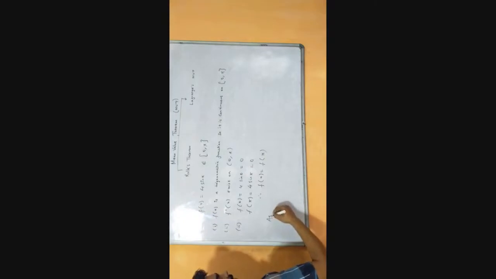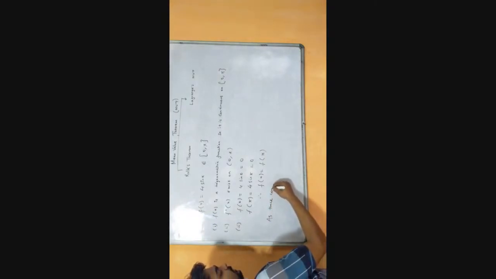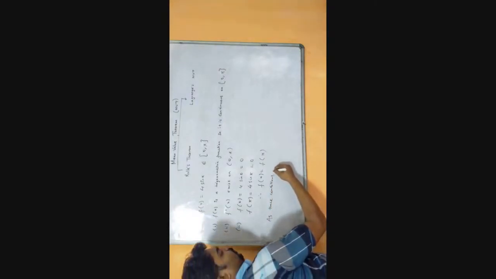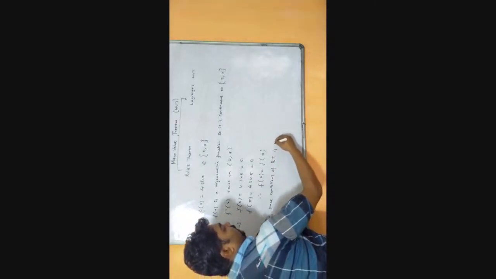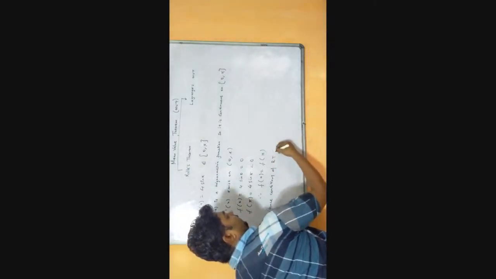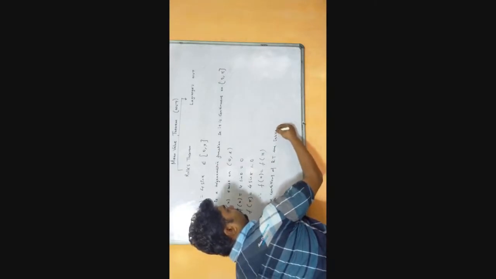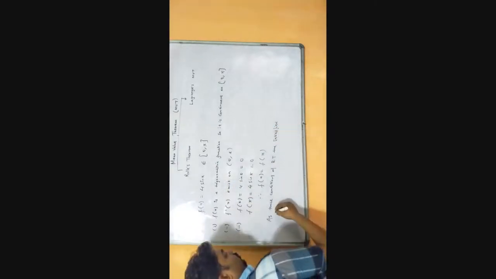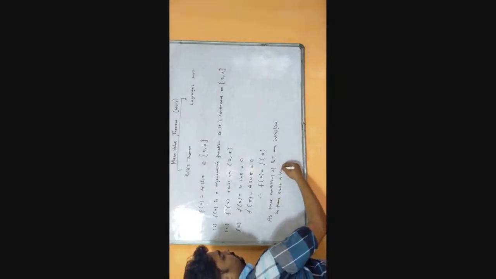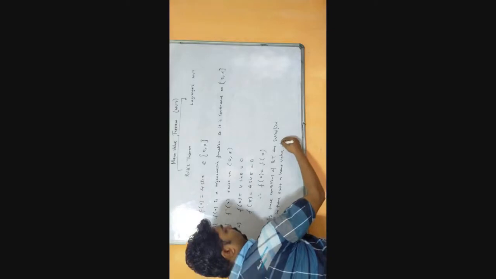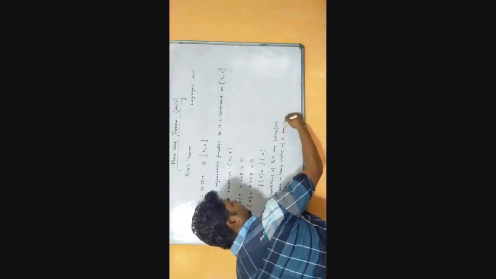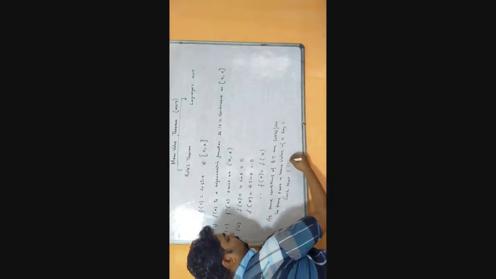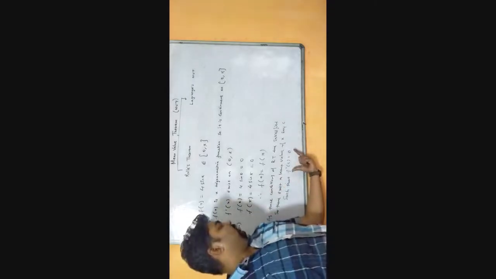Now the 3 conditions of Rolle's theorem are satisfied, so there exists a least value of x, say c, such that f dash c equals 0, right? So this is the statement we have to write here. Now f dash c equals 0.